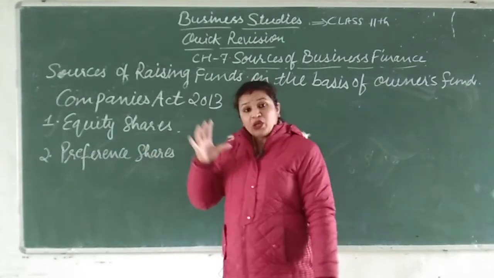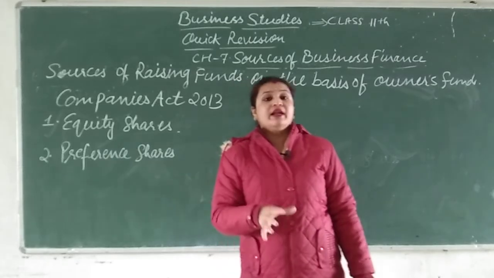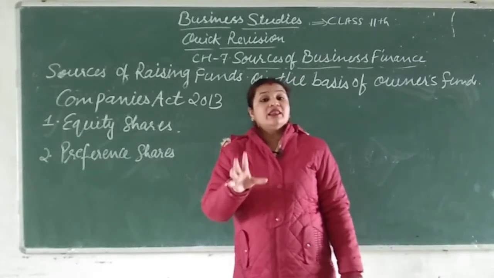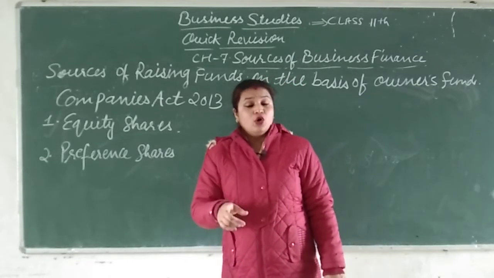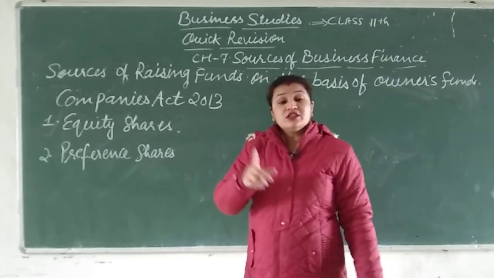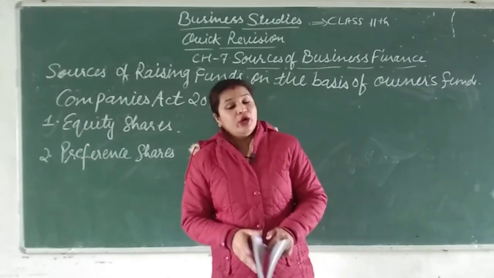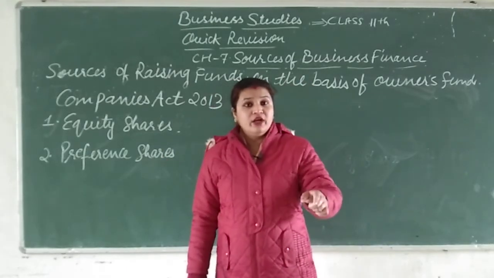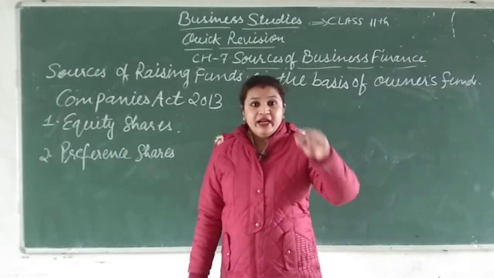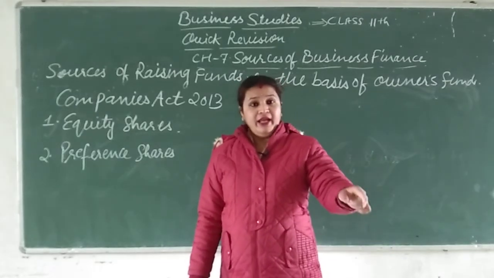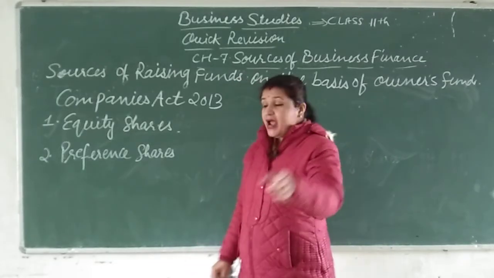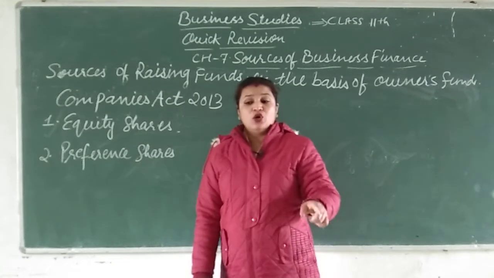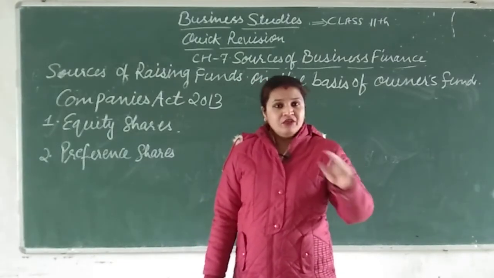In place of equity shareholders, preference shareholders have so many rights. At the time of the dividend, in comparison to equity shareholders, preference shareholders will get the dividend first.